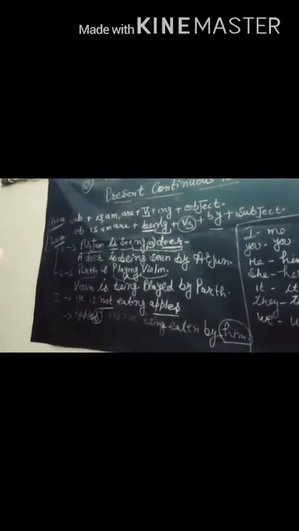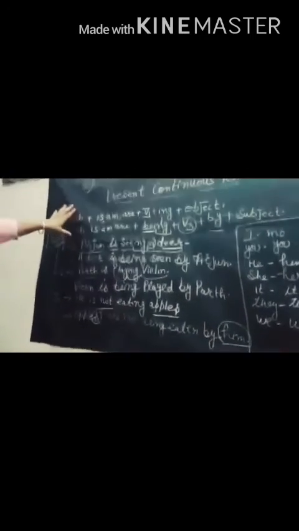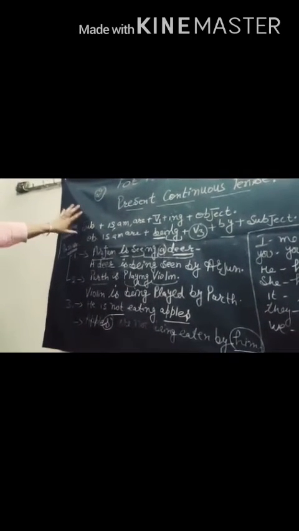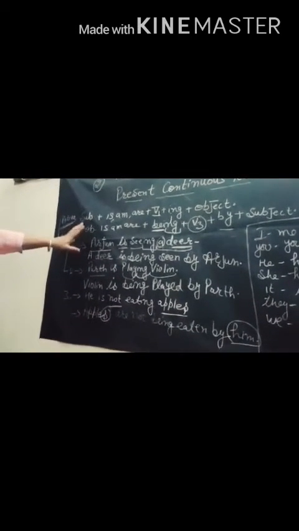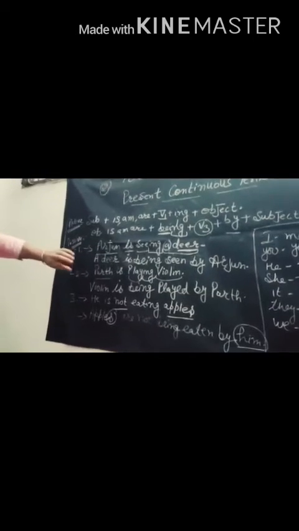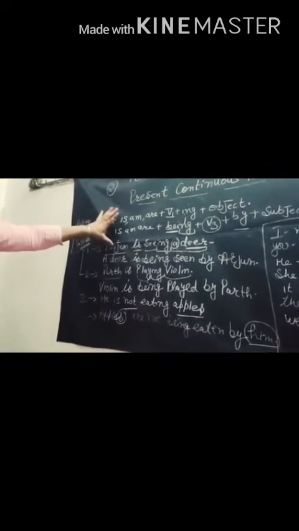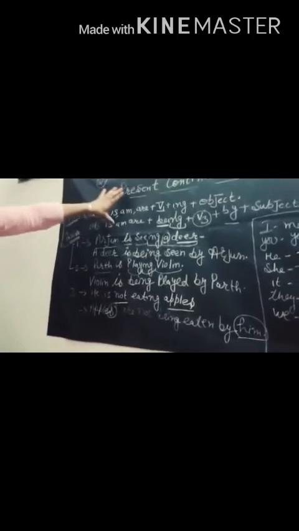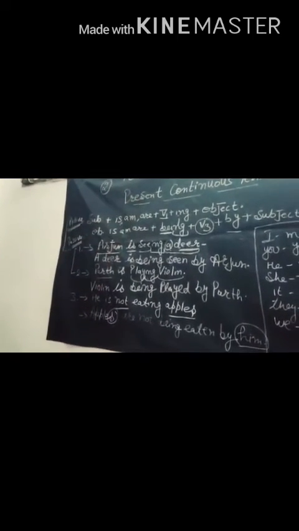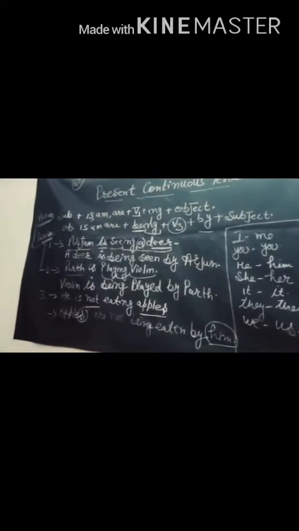So it's not that lengthy or not that difficult as compared to the previous one, but it's easy to write if you know about the structure of the active passive or the present continuous tense. Now I am going to give you one or two sentences to write on.